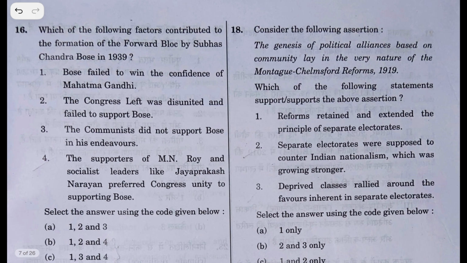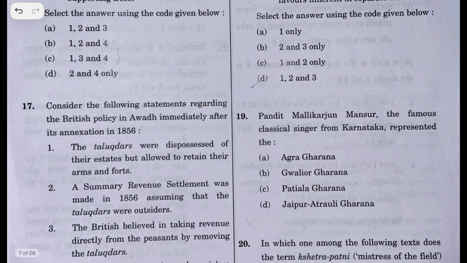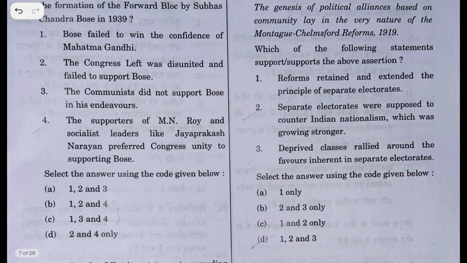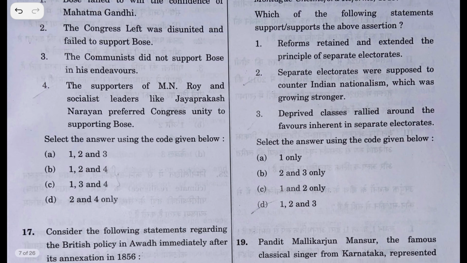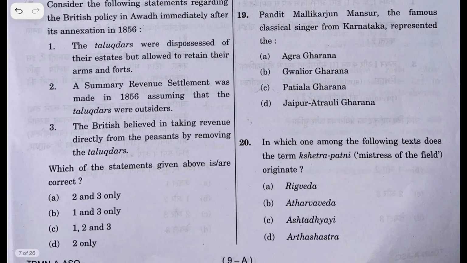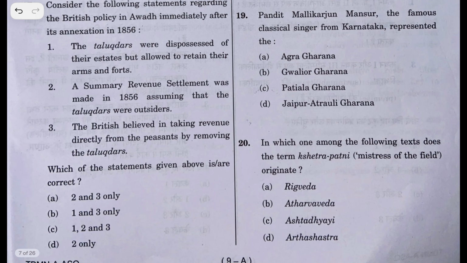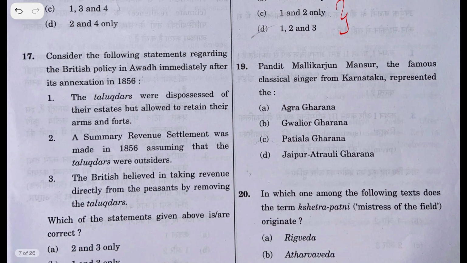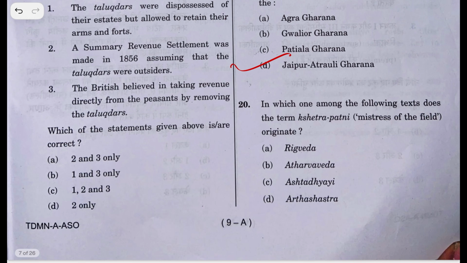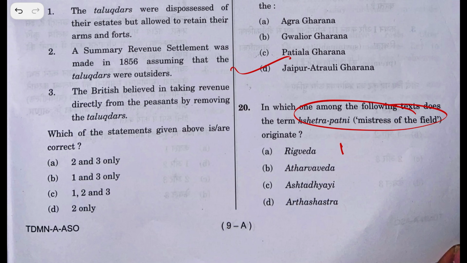Again, the history questions. Yeah, this one is easy. I think even I am confused. I think the answer to this is either C or D. I'll confirm it. This is purely factual question. Pandit Mallikarjun Mansur. The answer is Jaipur, Atrauli, Grana. And Kshetrapani, this was mentioned in later Vedic period.